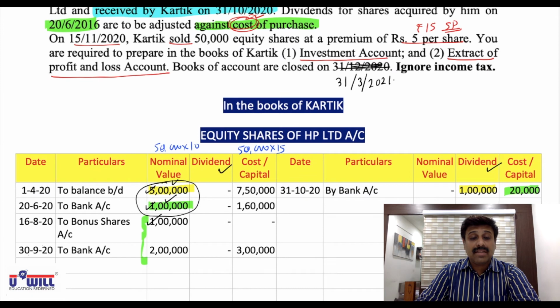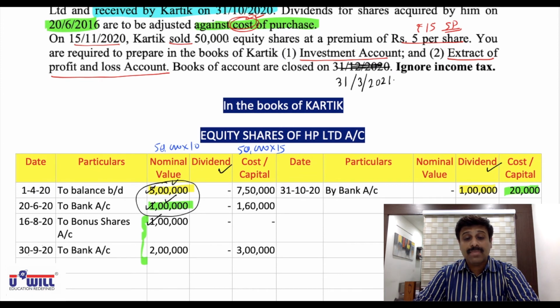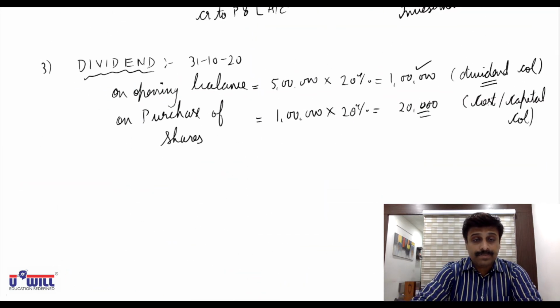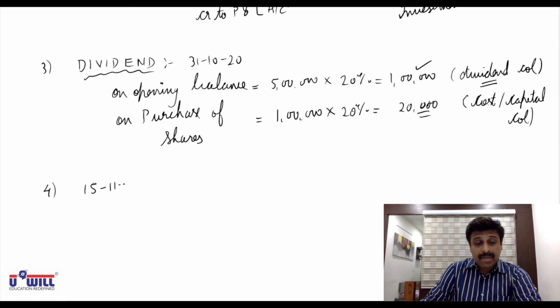Now on 15th November 2020, Karthik sold 50,000 equity shares at a premium of 5 per share. That means 15 rupees is the selling price. 15 November, so 4th workings. Now 4th workings we will do for 15th November 2020.